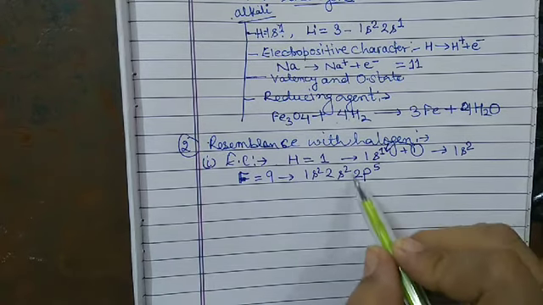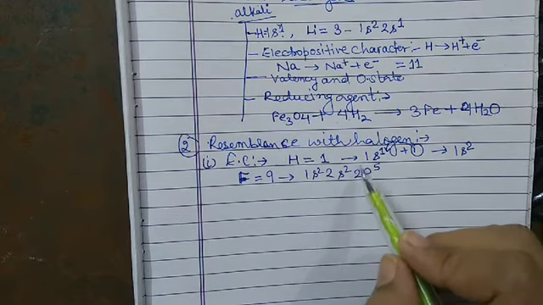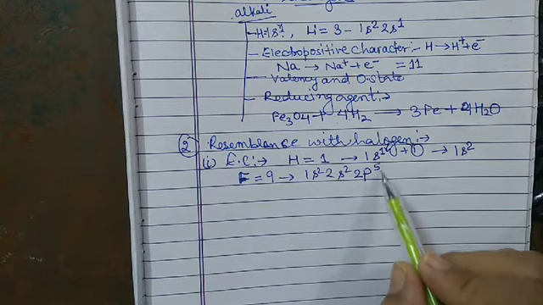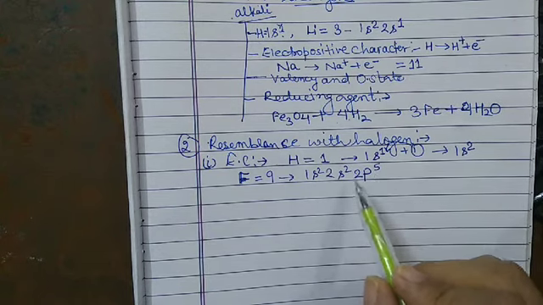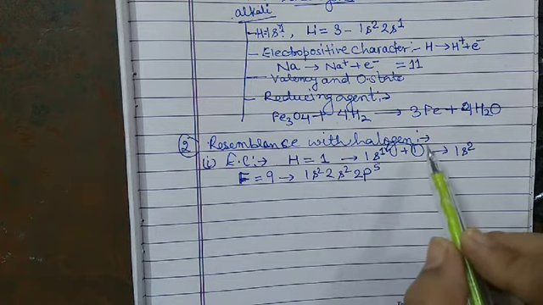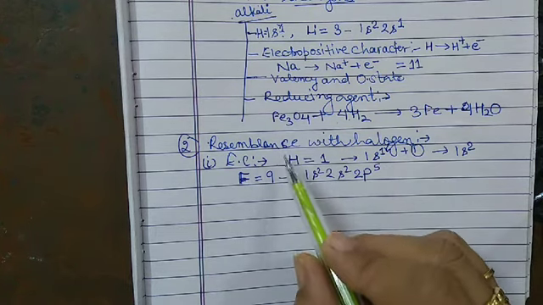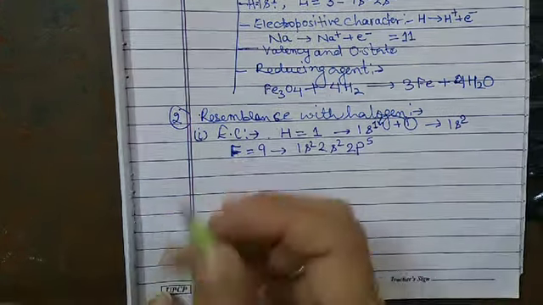Now we know that in the p subshell, the maximum number of electrons is 6, and here we have 5 electrons. So it requires only one electron to get the noble gas configuration, same as hydrogen. This is the resemblance of the hydrogen with the halogen.